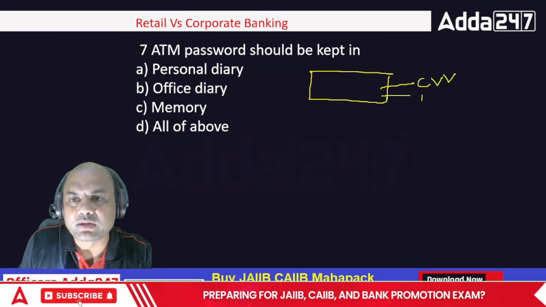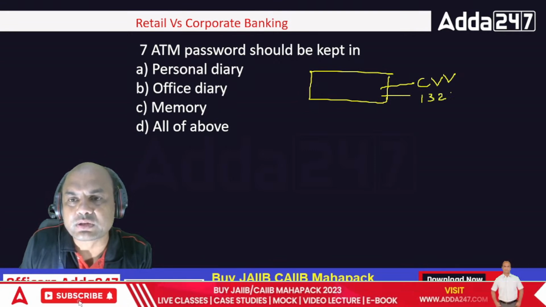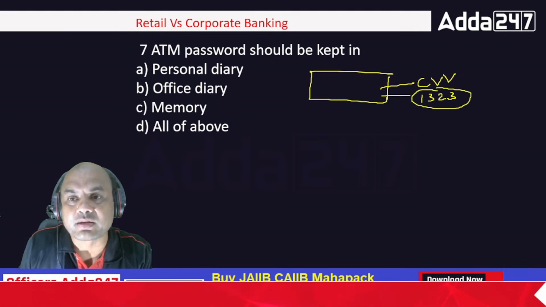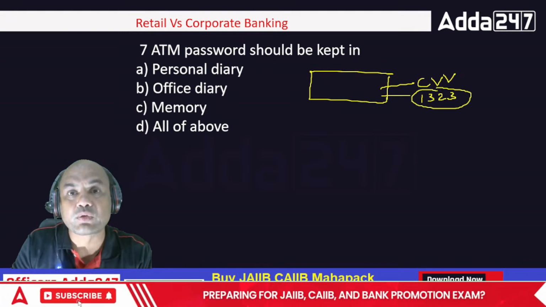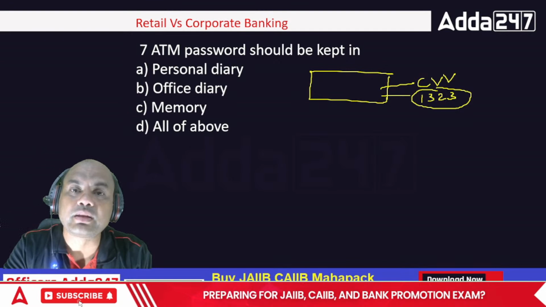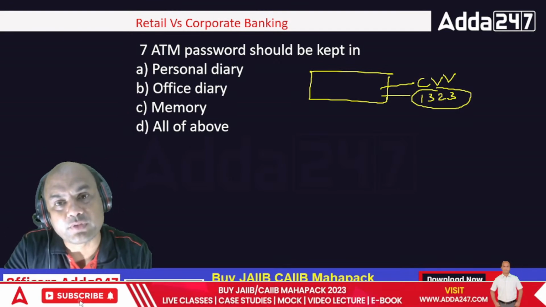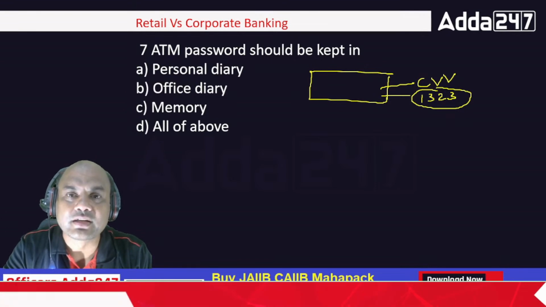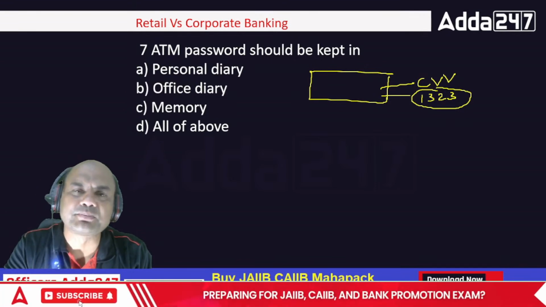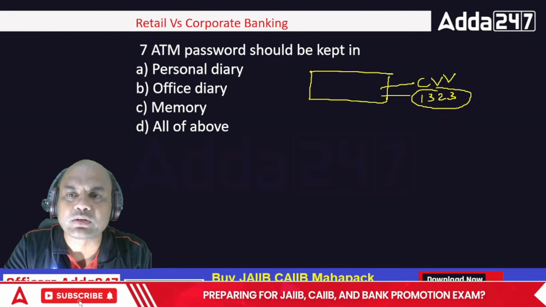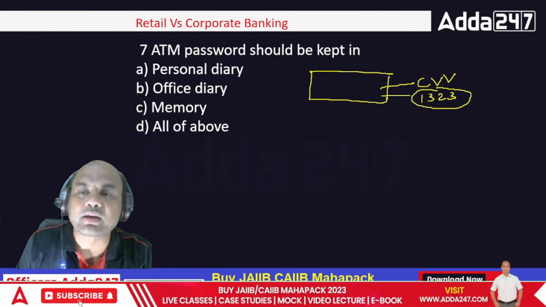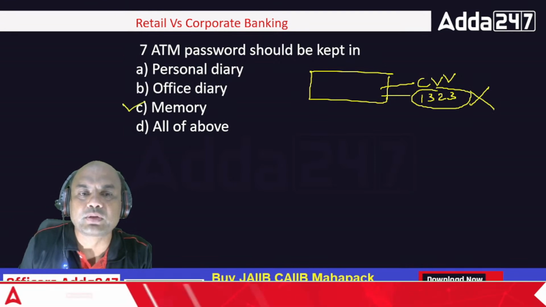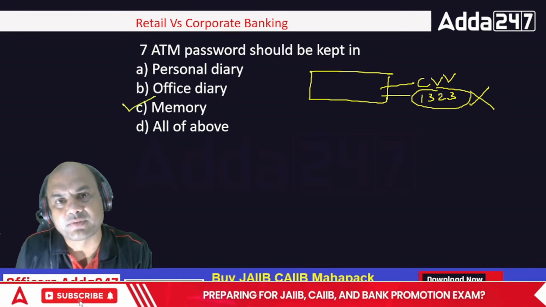1, 3, 2, 3. If you ask why you are writing this number, he says, because whenever I go to the ATM, I forget the pin. That's why I'm keeping it over here. So nice, isn't it? If anyone robs your card, it's so simple for them to take all your money. Never ever do that. Keep it in your memory only. It should be kept in your memory. Okay?